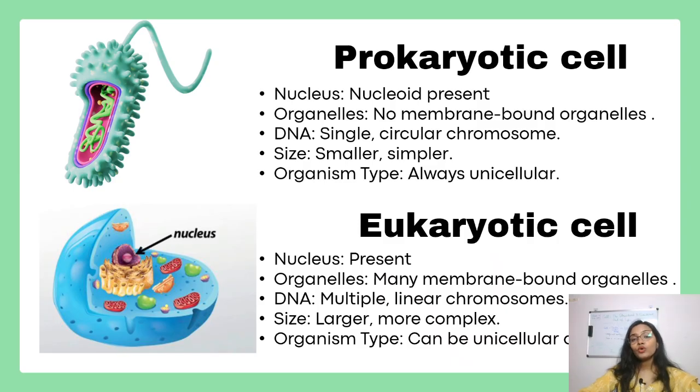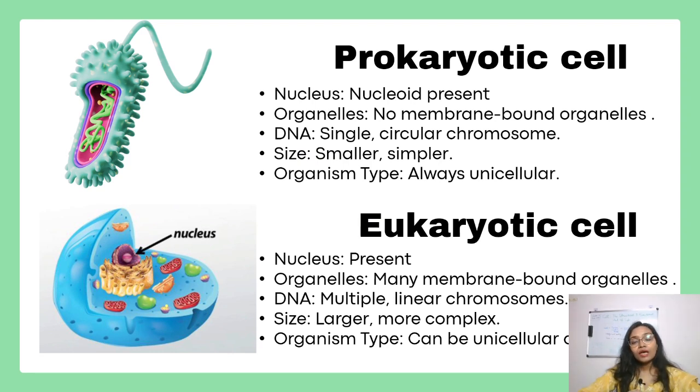Now we will discuss different types of cells. So we have basically two types of cell. First one is prokaryotic cell and second one is eukaryotic cell. Prokaryotic, pro means primitive. So prokaryotic cells are basically the primitive type of cells and eukaryotic cells are well developed cells. In prokaryotic cells, the nucleus is not developed. A true nucleus is not present here. The nucleoid is present. That is the primitive type of nucleus we can call. That is the nucleoid. And in the eukaryotic cell, you can see the well developed true nucleus is present.